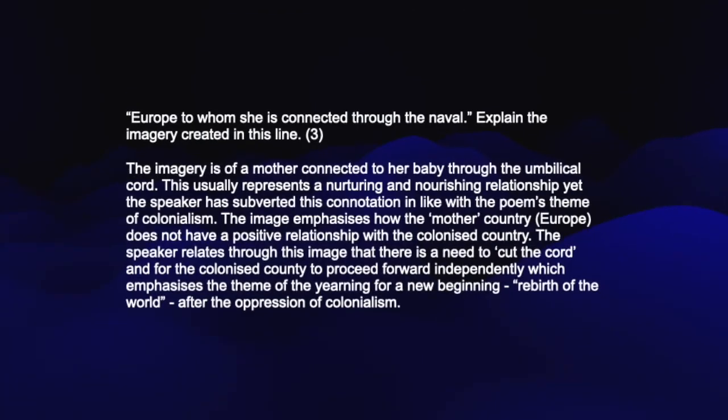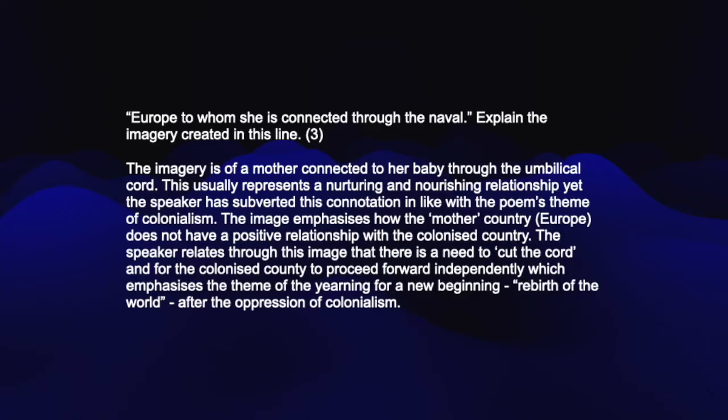Question 3. Europe to whom she is connected through the navel. Explain the imagery created in this line. The imagery is of a mother connected to her baby through the umbilical cord. This usually represents a nurturing and nourishing relationship, yet the speaker has subverted this connotation in line with the poem's theme of colonialism. The image emphasizes how the mother country, Europe, does not have a positive relationship with the colonized country. The speaker relates through this image that there is a need to cut the cord and for the colonized country to proceed forward independently, which emphasizes the theme of the yearning for a new beginning, rebirth of the world, after the oppression of colonialism.